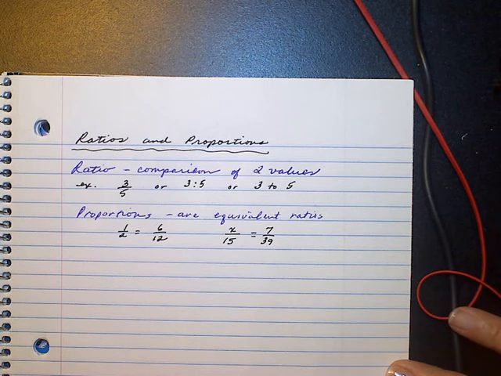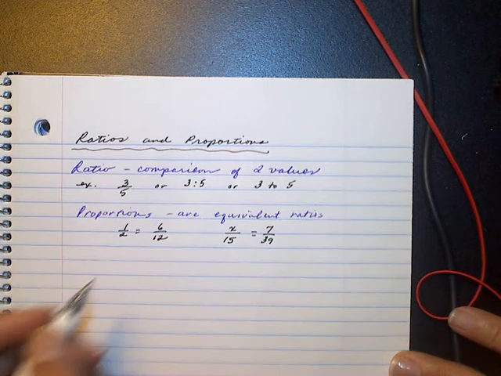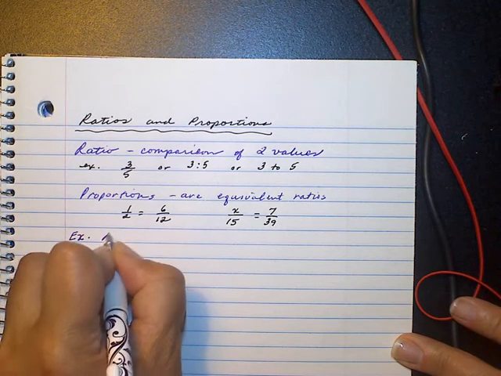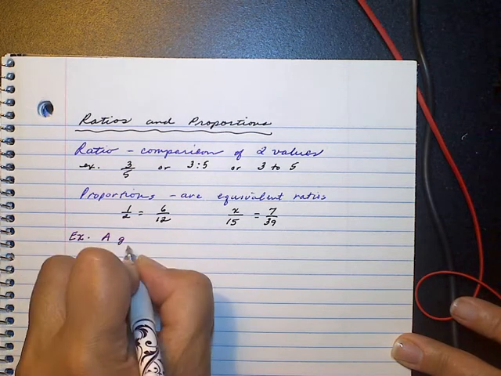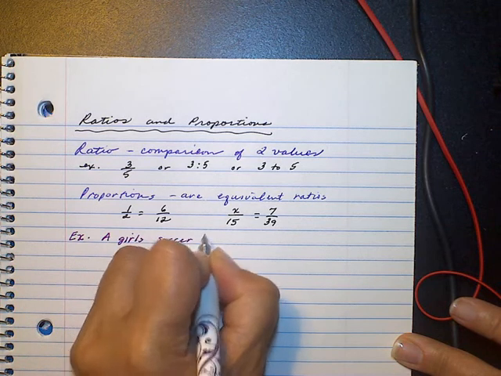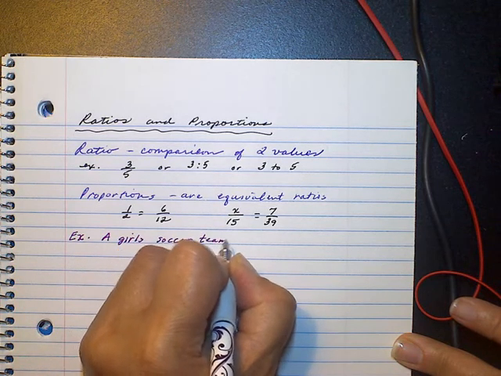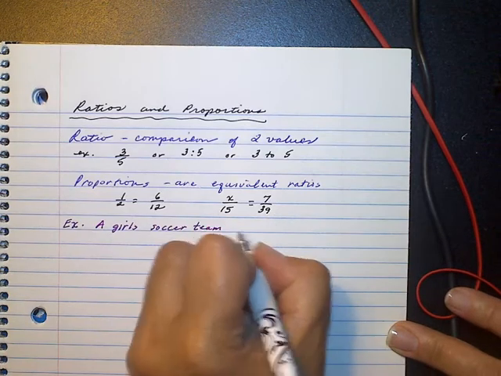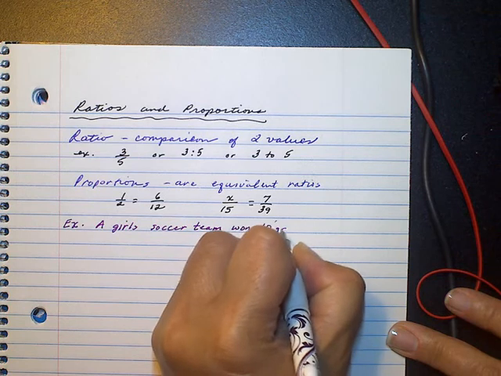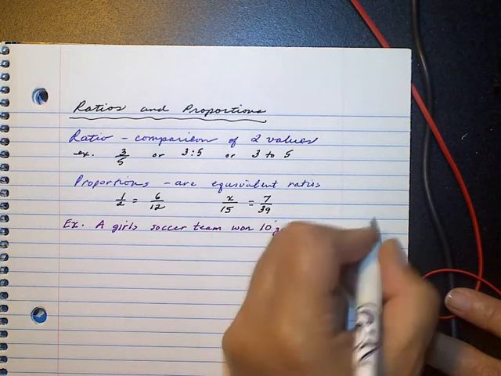So let's look at an example. And this example is a girls' soccer team. The girls' soccer team won 10 games and lost 2.